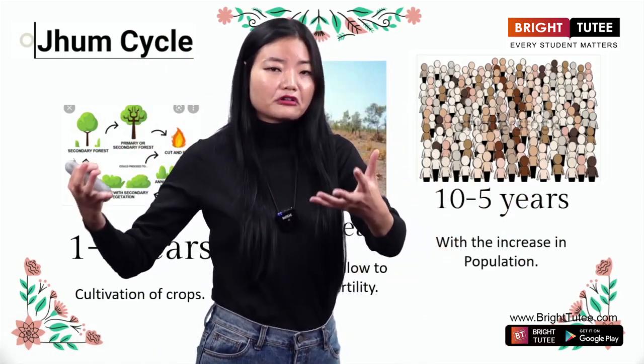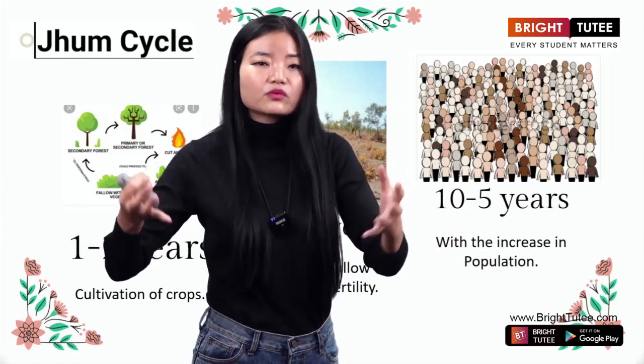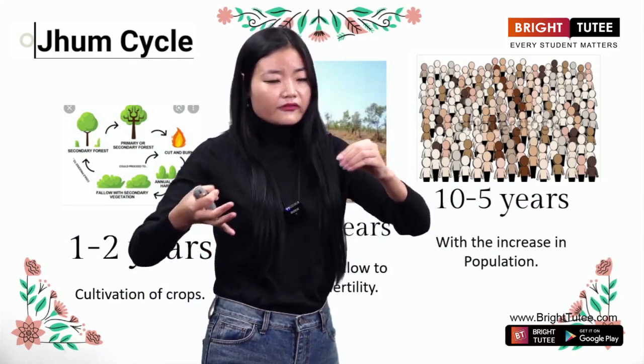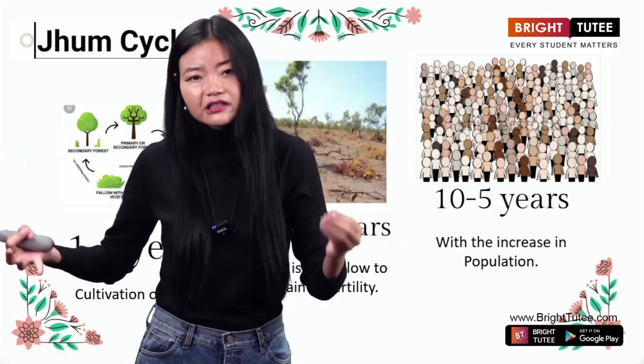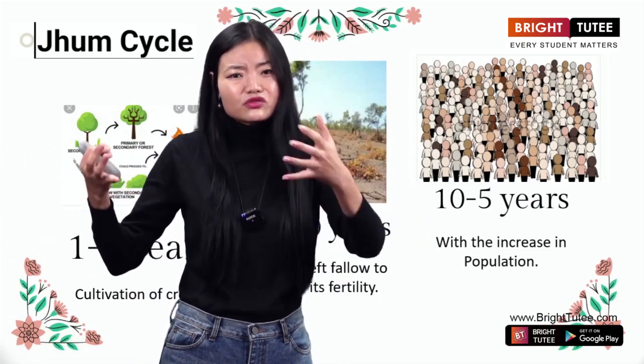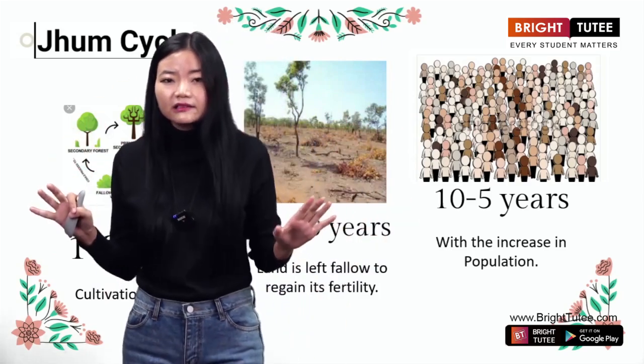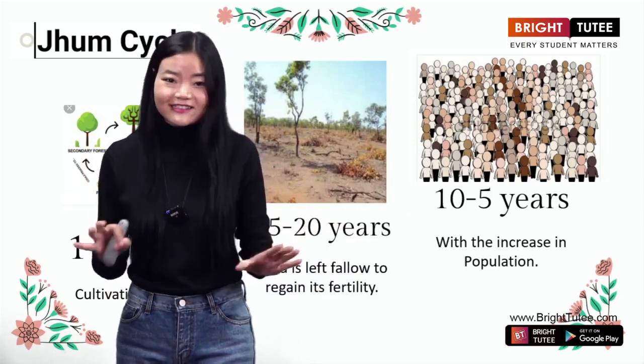We need land for growing crops. This is the reason why the average has been cut down. Now they are just keeping it for the land to regain its fertility for 10 years and then sometimes just 5 years also. Clear, everyone? So this is the doom cycle that is practiced in Nagaland.